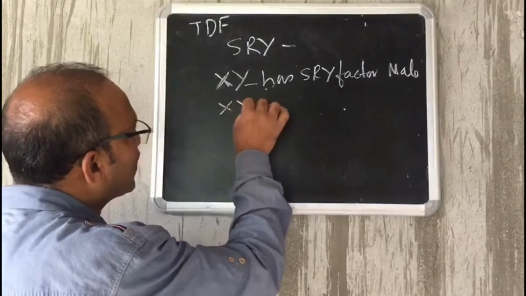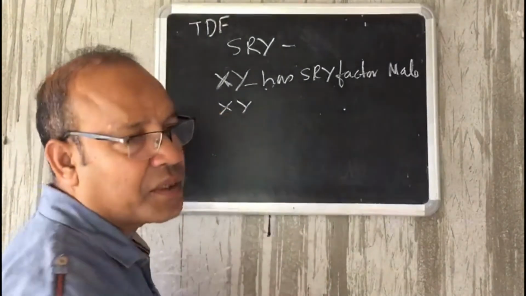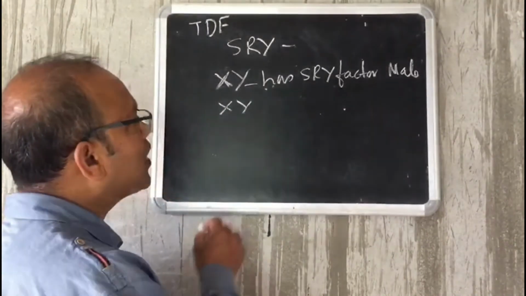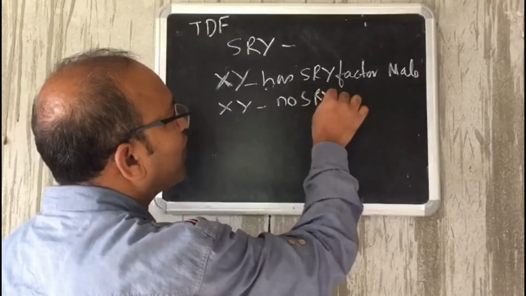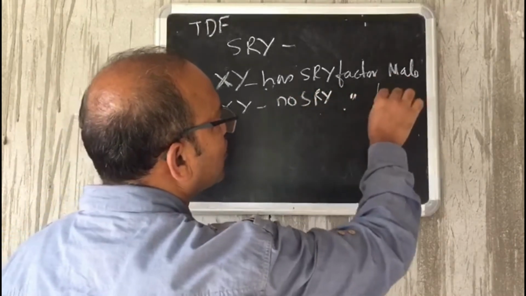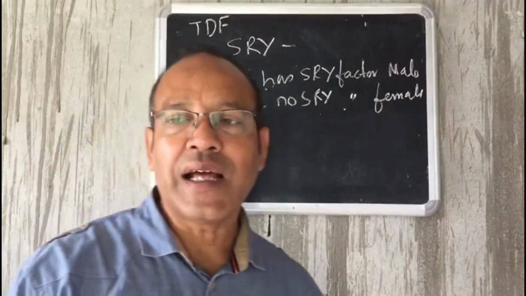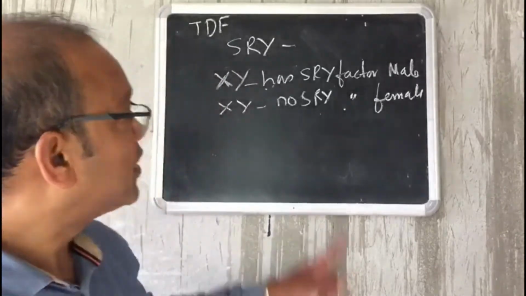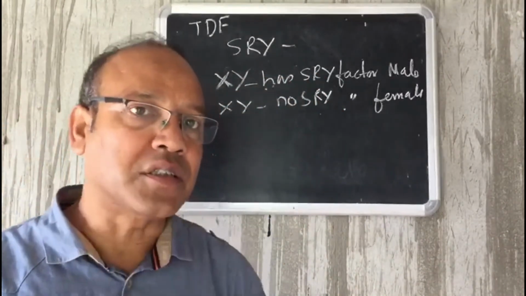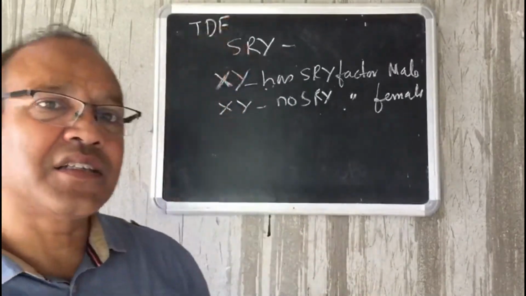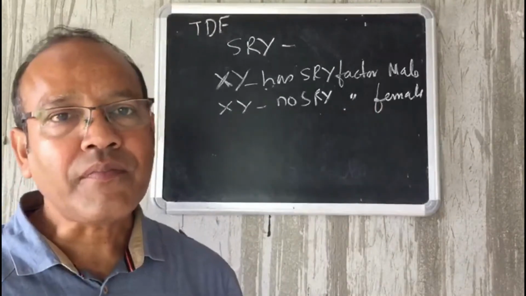Now another XY, as far as the knowledge so far is concerned, this also has to be a male. But here what happens is, it does not have SRY factor. So this becomes a female. So even though an individual has X and Y chromosome, but that sex determining region of Y is absent, or we can say testis determining factor is absent, that XY individual also becomes a female.